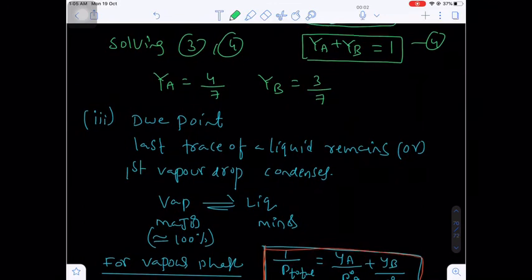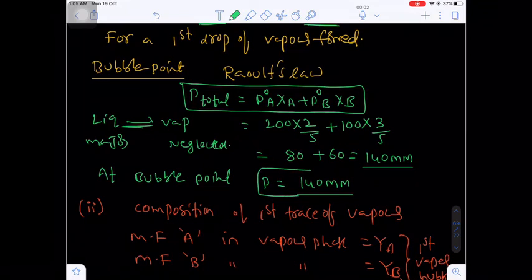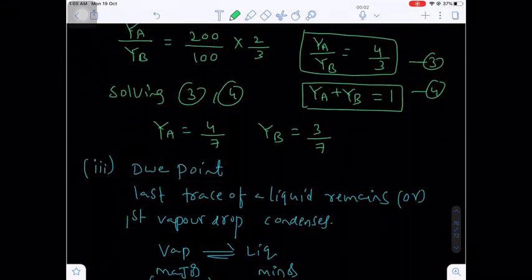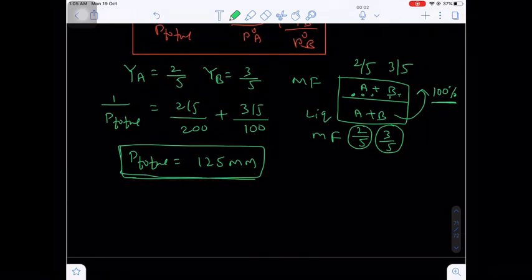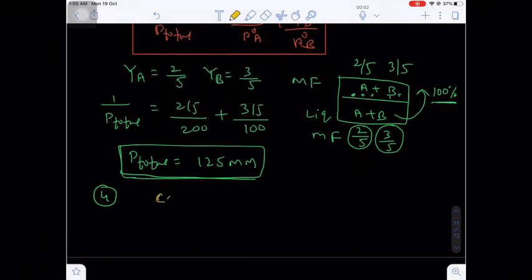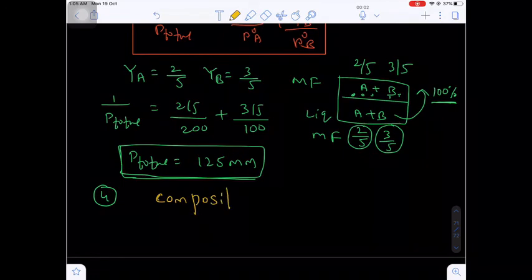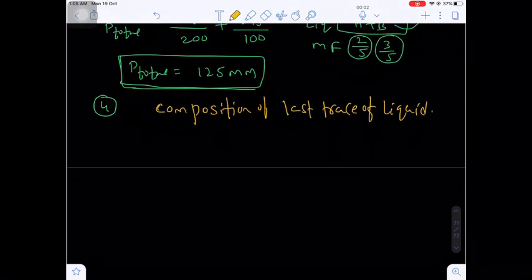So what will be the P total at the bubble point? The P total at the bubble point will be equal to 140 mm of Hg. If you further reduce the pressure to 125 mm, then you will have almost all vapor. That means all the liquid will get converted into the vapor. And the next, fourth point will be the composition of the last trace of liquid. Are you getting my point?